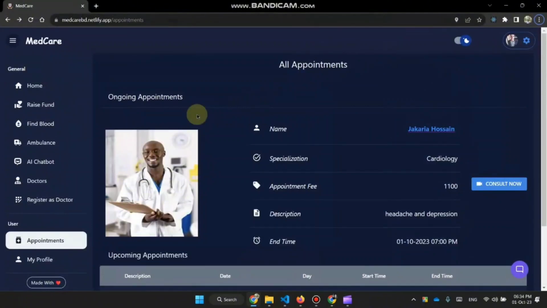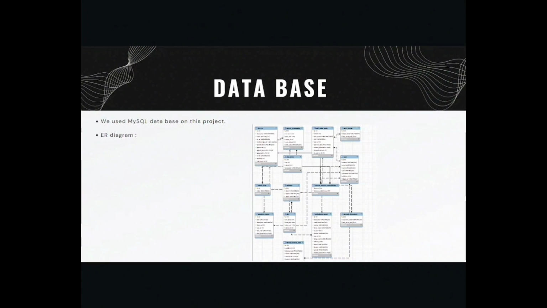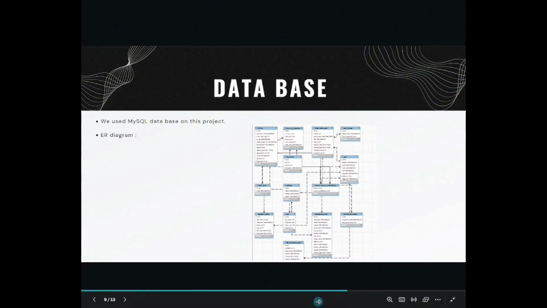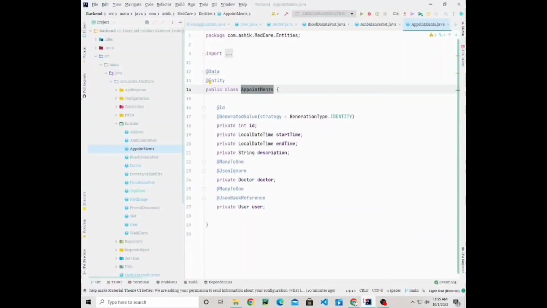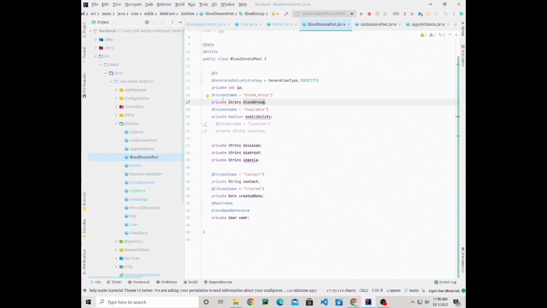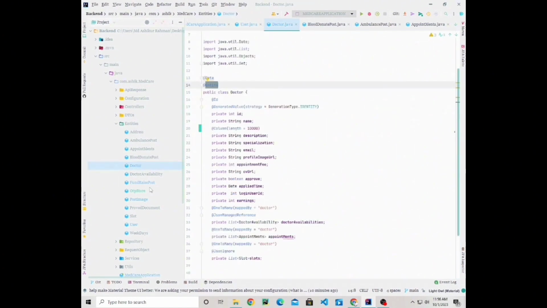Now, my project partner Ashikur Rahman will demonstrate the next part, the code structure of backend. Before diving into the backend code preview, we have shown ER diagram of our project. And in our backend code, the entity folder contains all the entities of the database, like appointment entity, blood donate post entity, doctor entity, and so many entities are coded here for our projects.